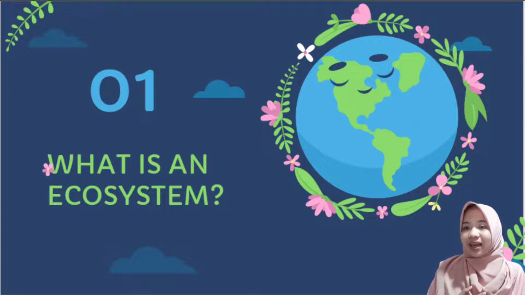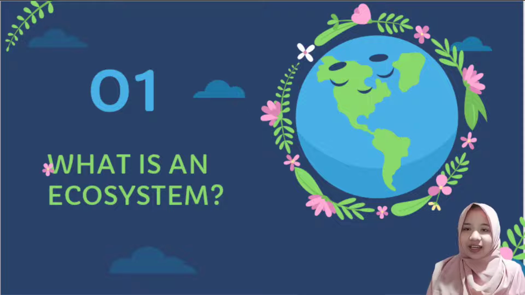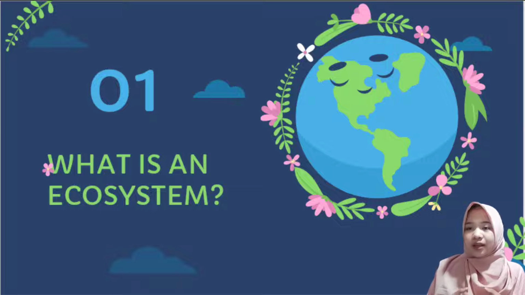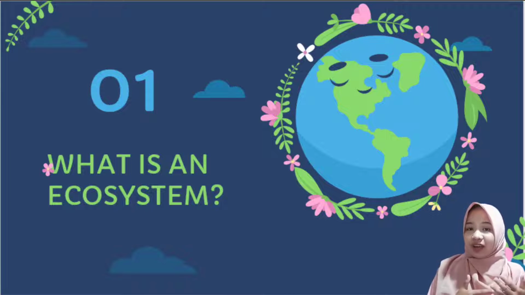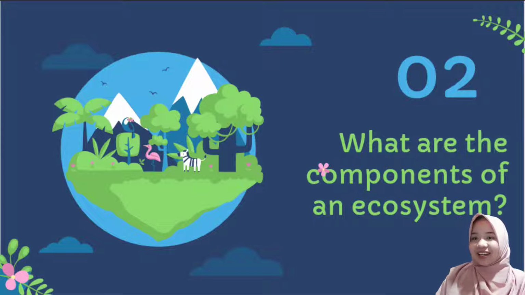Now, please pay attention to me. Okay, let's start the first discussion, namely the meaning of ecosystem. Do you know what an ecosystem is? No? Okay, so an ecosystem is a collection of living and non-living things and the environment that interact with each other. Okay, number 1. Ecosystems are composed of several components, namely biotic components and abiotic components.